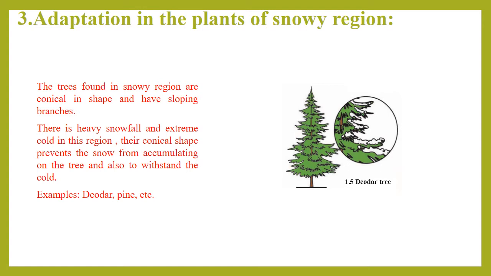There is heavy snowfall and extreme cold in this region. Their conical shape prevents the snow from accumulating on the trees and also helps to withstand the cold. This is the main adaptation brought about by the plants of the snowy region: their shape is conical and their branches are sloping to save themselves from the falling snow.